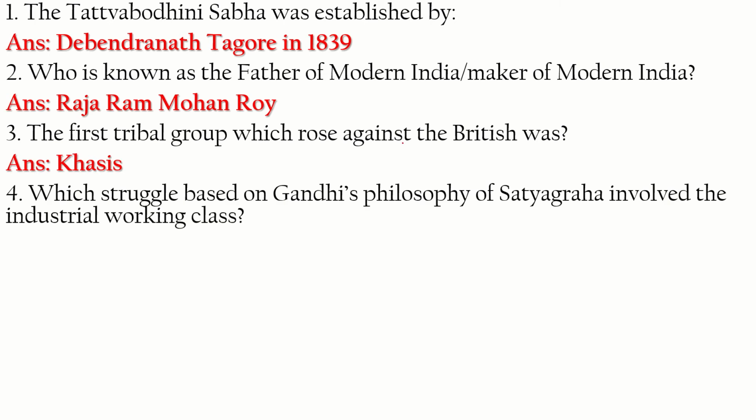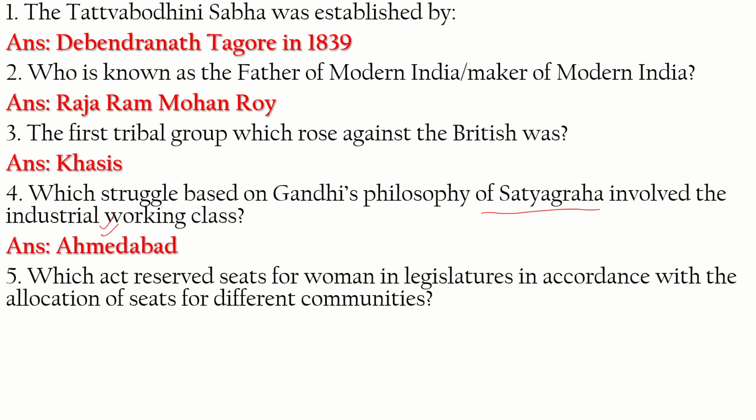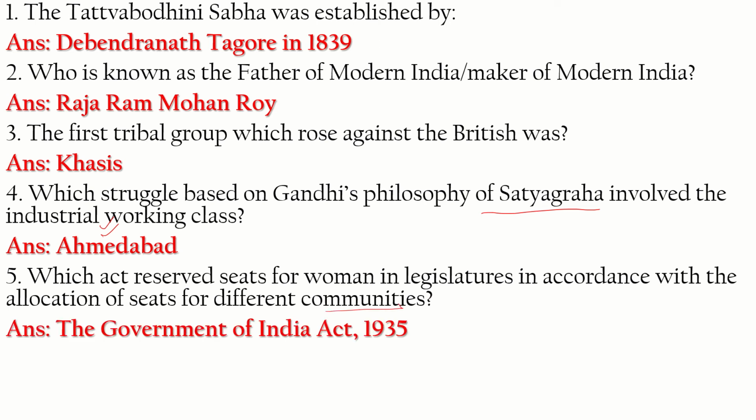Which struggle based on Gandhiji's philosophy of Satyagraha involved the industrial working class? Ahmedabad. The struggle in Ahmedabad involved the industrial working class. Which act reserved seats for women in legislatures in accordance with the allocation of seats for different communities? It is the Government of India Act 1935.